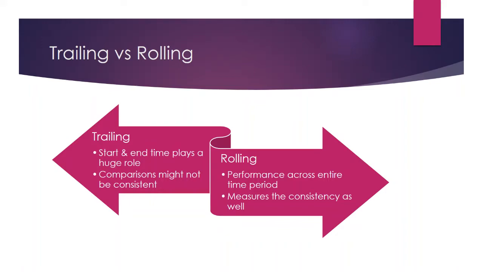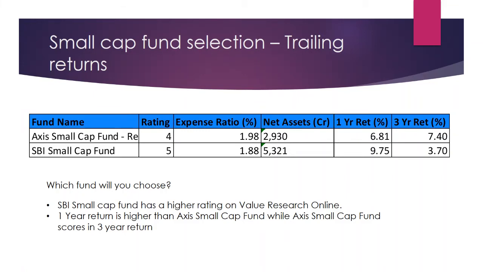Let's take an example of how the two different returns present a picture. For the sake of discussion, I have taken small cap funds, and in that I have just taken two funds. One is the Axis small cap fund and the other one is the SBI small cap fund. Both of them are rated very highly on Value Research Online. Axis has a rating of 4 stars and SBI has a rating of 5 stars. If you see the 1 year return, Axis has given 6.8% return while SBI has given 9.7% return.